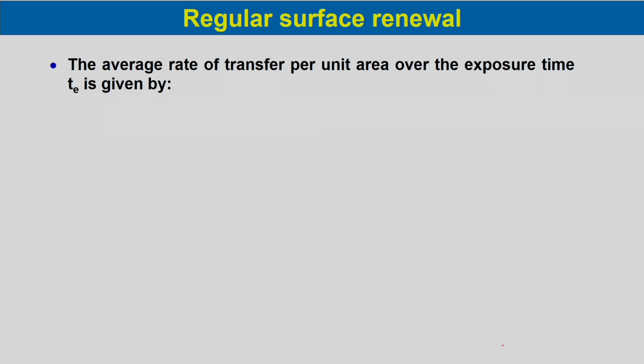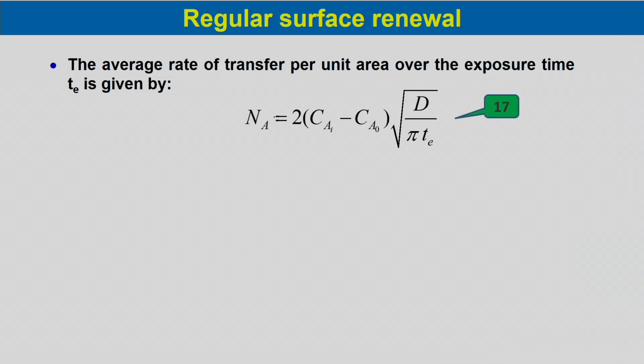Now, from here the average rate of mass transfer per unit area over the exposure time Te is given by the flux Na, which would be equal to 2 into Cai minus Ca naught, root over D by pi Te.